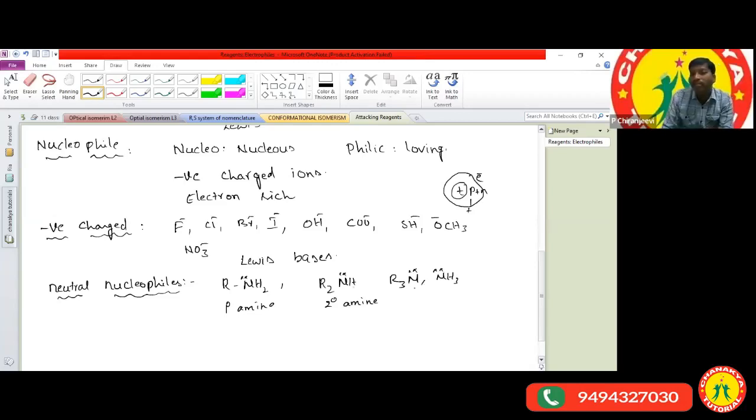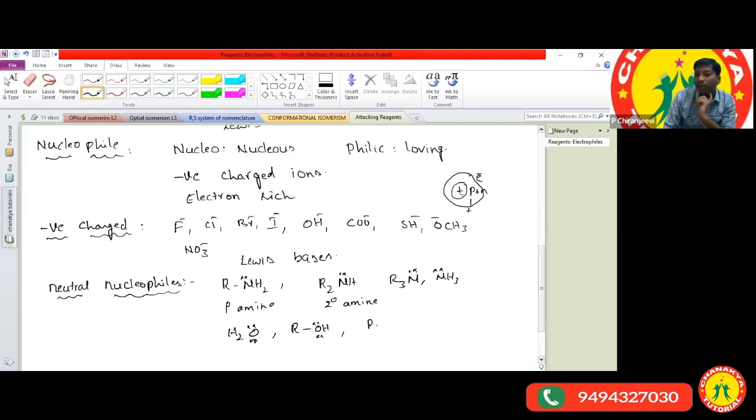How do we say so? Because they have a lone pair of electrons. And the water molecule also acts as a nucleophile. H2O: how does water act as a neutral nucleophile? On the oxygen atom we have two lone pairs of electrons, and it has a tendency to donate a lone pair to form a coordinate covalent bond. And alcohols, R-OH: on the oxygen atom we have two lone pairs, so alcohols also act as neutral nucleophiles.